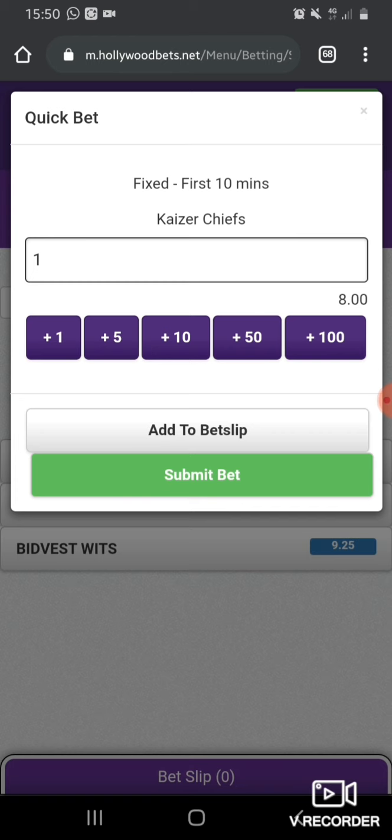If I put 5 rand, that means I will get 40 rand. You're going to say 5 times 8, that will give you 40 rand, plus the 5 rand. When you win, you will get 40 rand plus your 5 rand back, because on Hollywood the stake comes back. Each and every time you win, they give you your stake back and they give you your profits